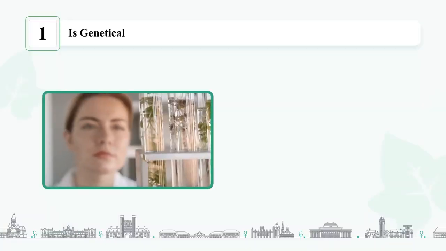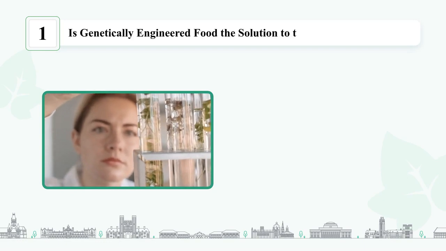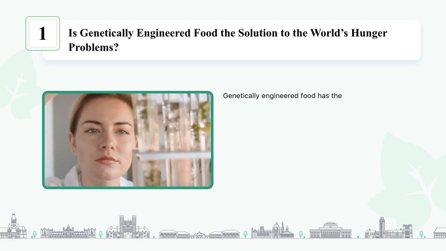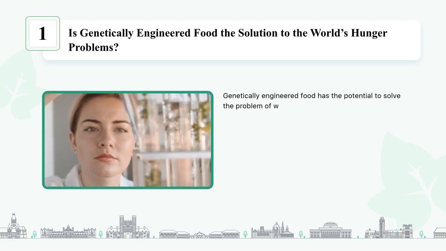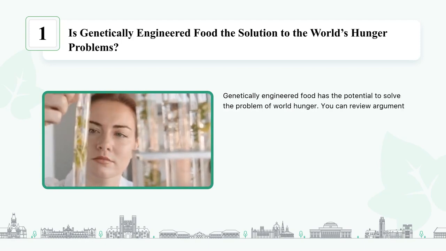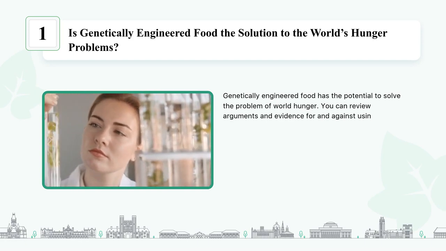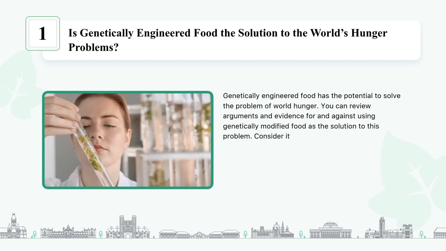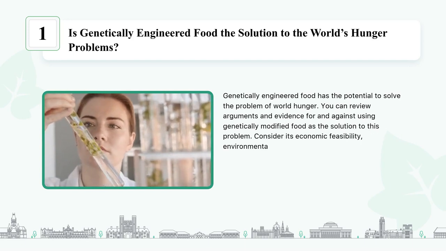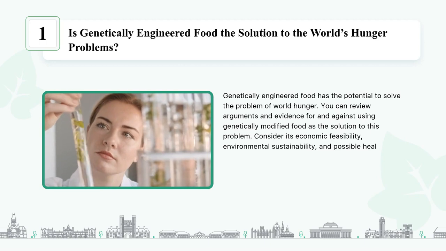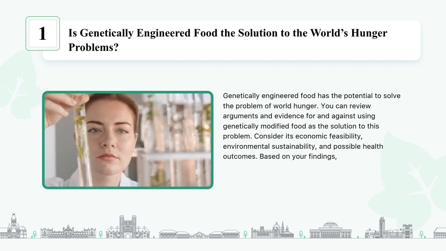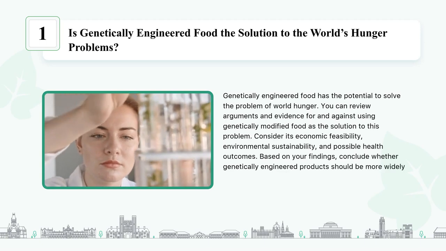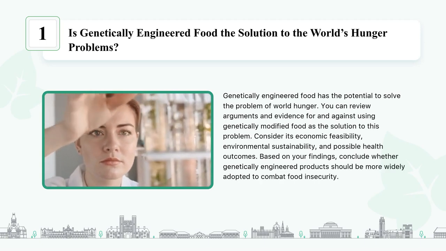Is genetically engineered food the solution to the world's hunger problems? Genetically engineered food has the potential to solve the problem of world hunger. You can review arguments and evidence for and against using genetically modified food as the solution to this problem. Consider its economic feasibility, environmental sustainability, and possible health outcomes. Based on your findings, conclude whether genetically engineered products should be more widely adopted to combat food insecurity.